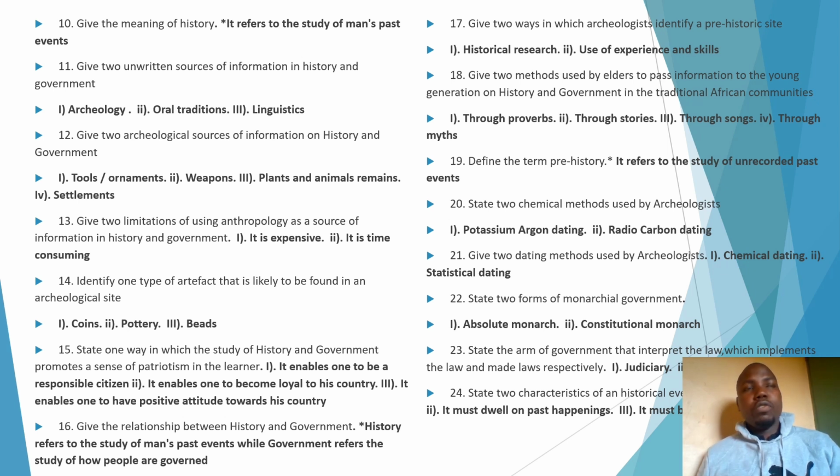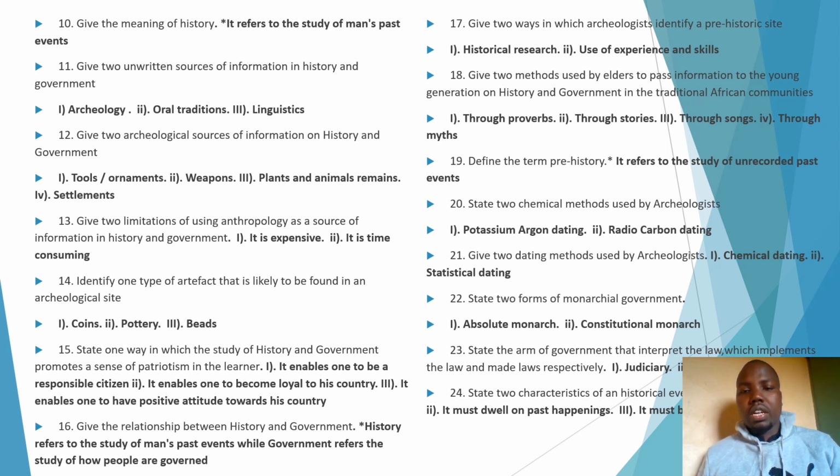That is, we have judiciary, we have legislature, then we have executive. Under this, judiciary normally interprets the law. Mark that, judiciary interprets the law. Executive normally implements the law. Mark that. You can just name the arm of government which implements the law. We have executive. Legislature, they normally make and amend laws. Legislature, that is the parliament.